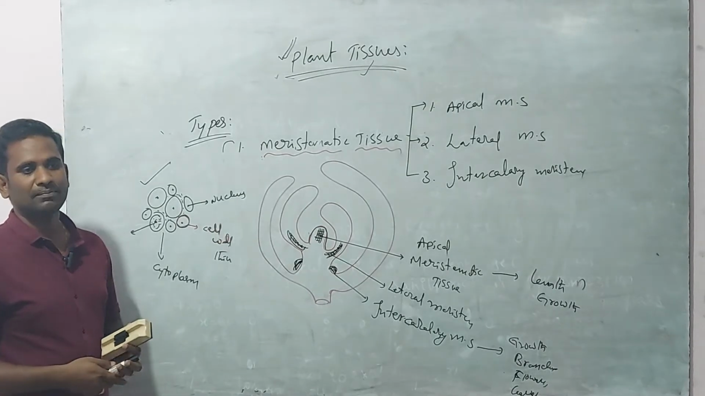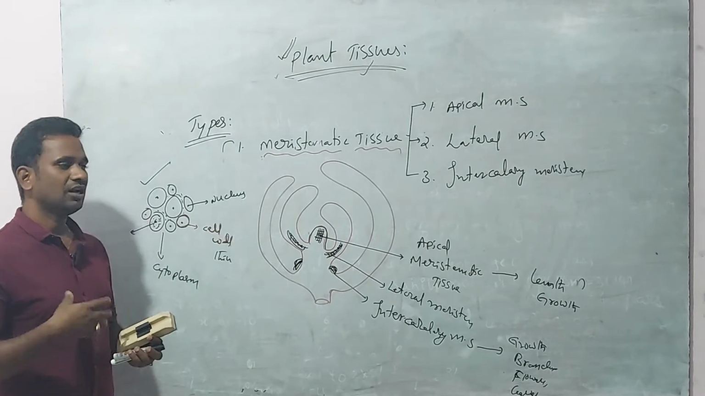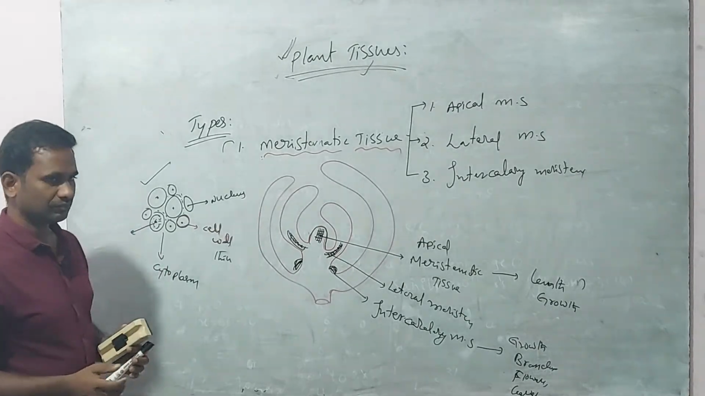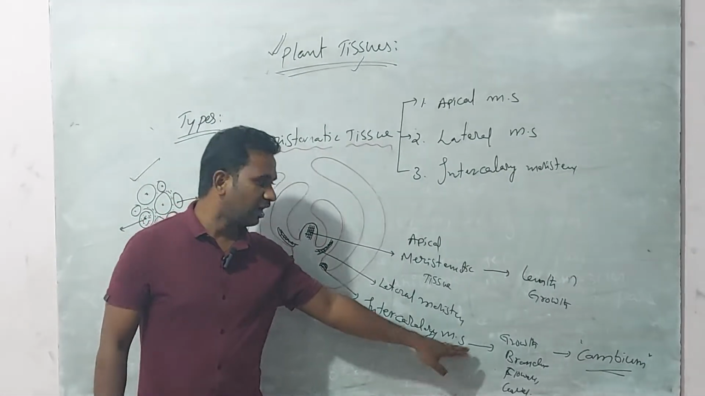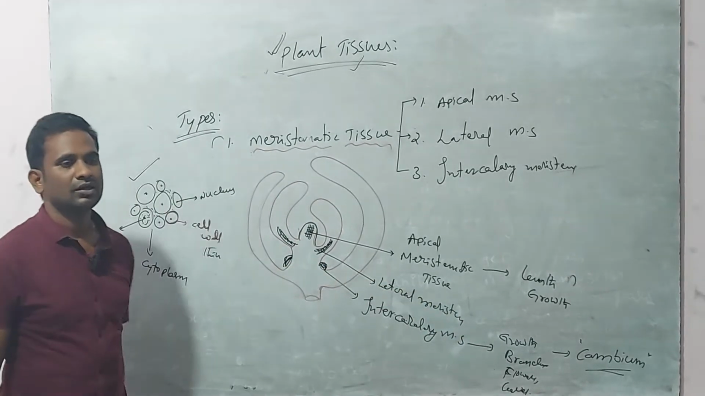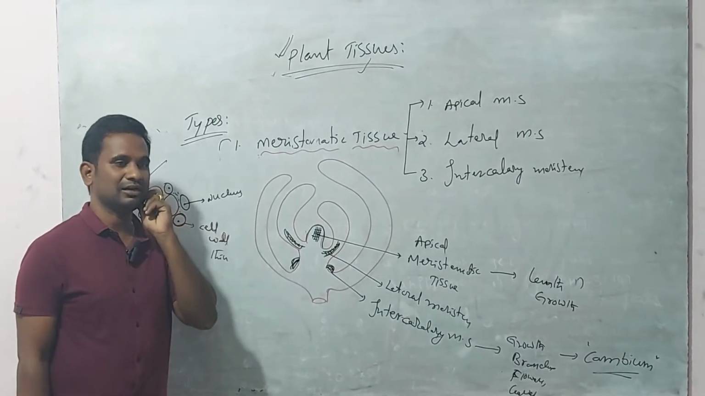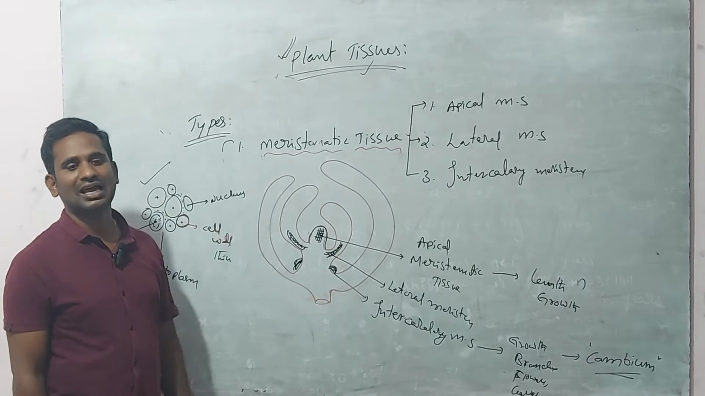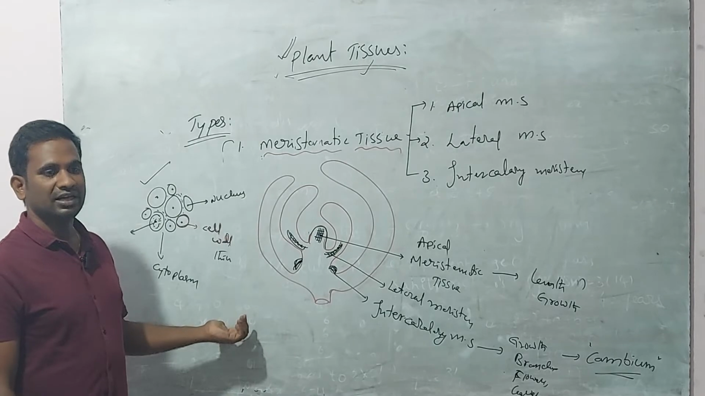Next we will discuss dermal tissue, which covers the plant body for protection. So the intercalary meristem also forms a cambium. We will learn more about cambium in higher classes. Cambium is formed due to the intercalary meristem. Okay, next we will discuss dermal tissue.